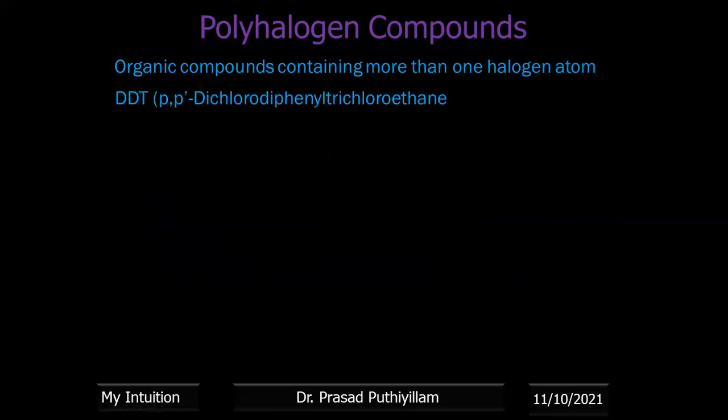Now DDT is not available as such. Its production was stopped by all governments. That is para-dichloro diphenyl trichloroethane, referred to as DDT. Its structure you should know. It consists of tetrachloroethane.